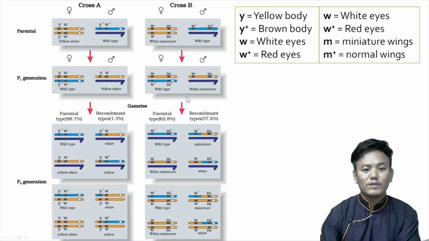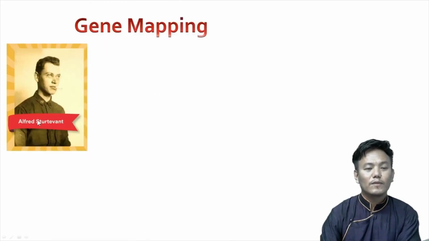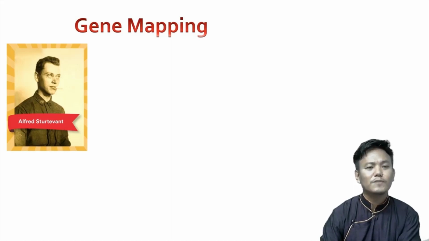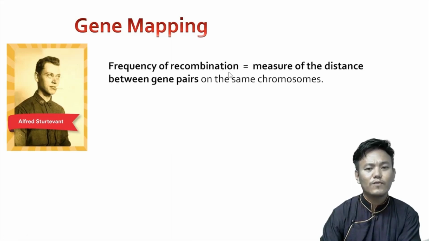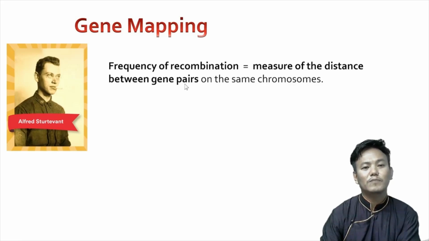Now, based upon this concept, Alfred Sturtevant was a student of Thomas Hunt Morgan. So based upon the concept of recombination and gene linkage, he came up with the idea of gene mapping. He said that the frequency of recombination is equal to the measure of distance between gene pairs. The frequency of recombination is the measure of distance between gene pairs.